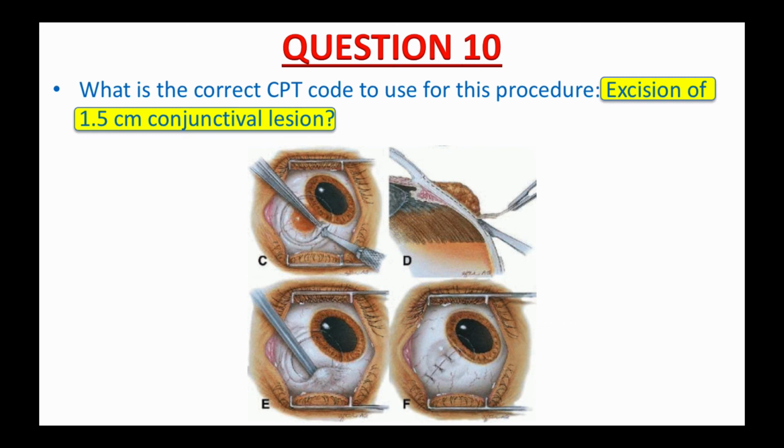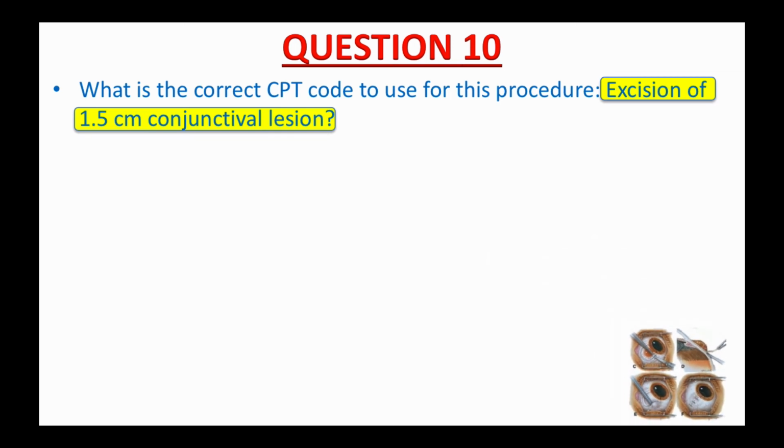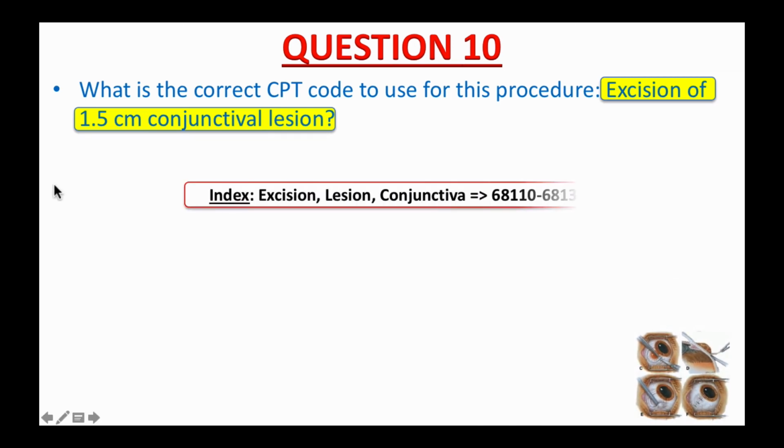Alright, let's see how you did. In the index in your CPT book, if you look under the main term, excision, lesion, conjunctiva, it will give you a code range 68110 to 68130. Your next step is to review these available codes in the tabular list and here is what you get.